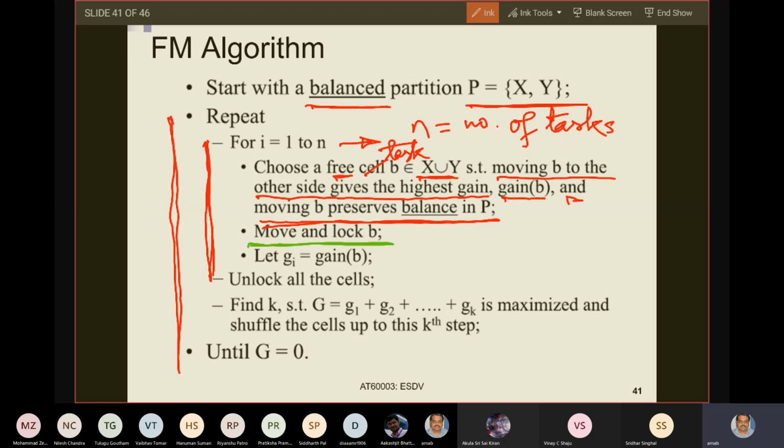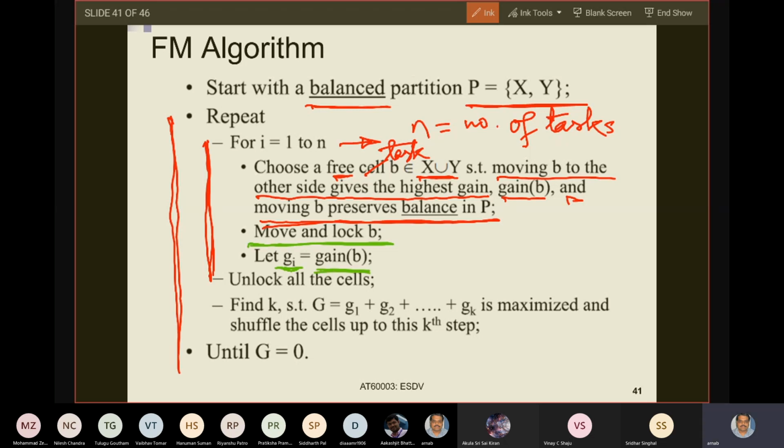If you have moved B from one side to the other once inside the inner loop, you will not consider it again in this round of the inner loop. This is what you mean by locking. Then you calculate the gain. GI equals gain of B.